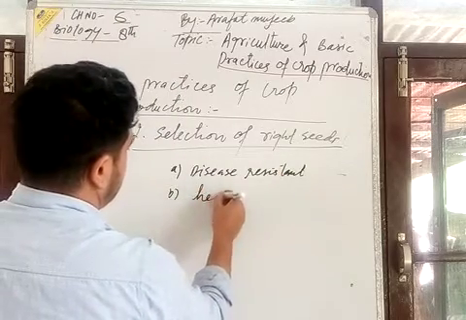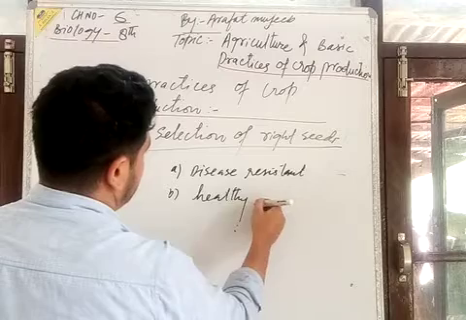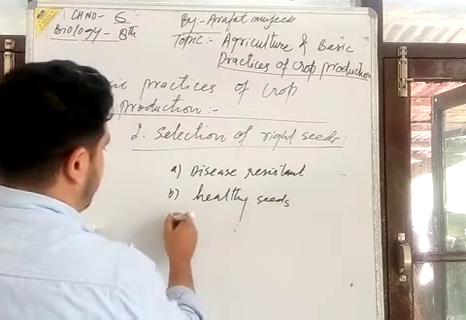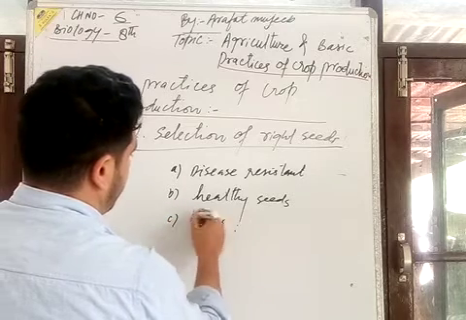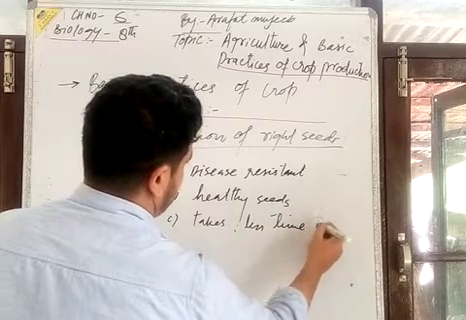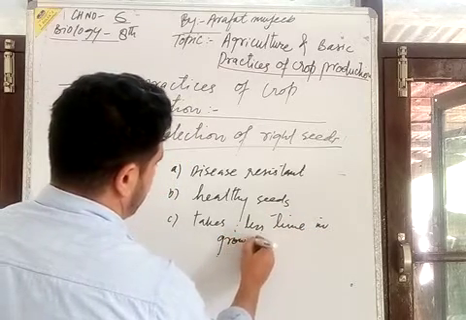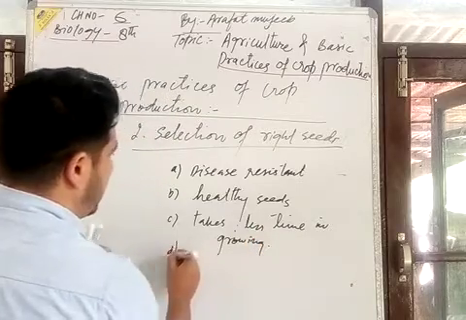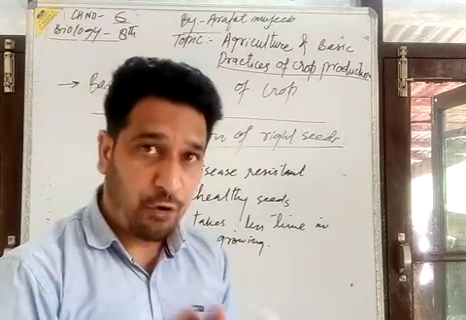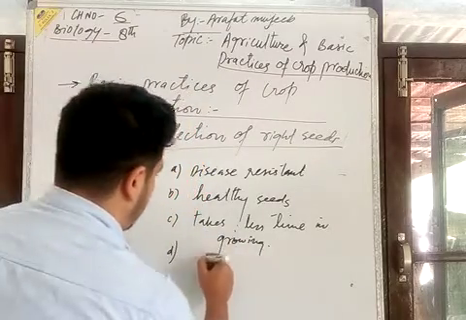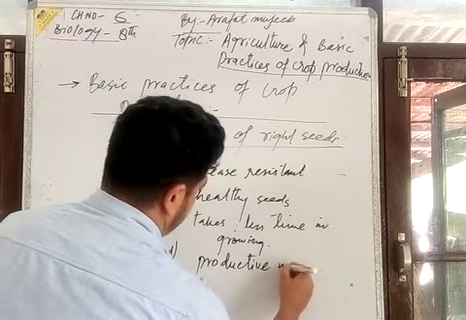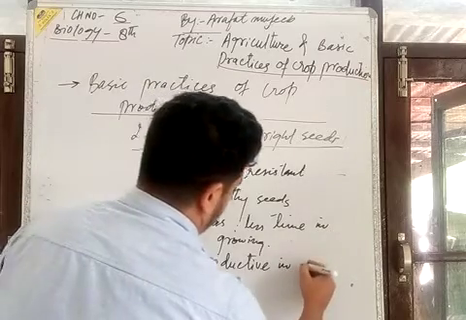Second, it should be a healthy seed, healthy seeds, disease resistant, and take less time in growing. और इसमें क्या होना चाहिए, this seed should be also productive, economic, productive in nature.